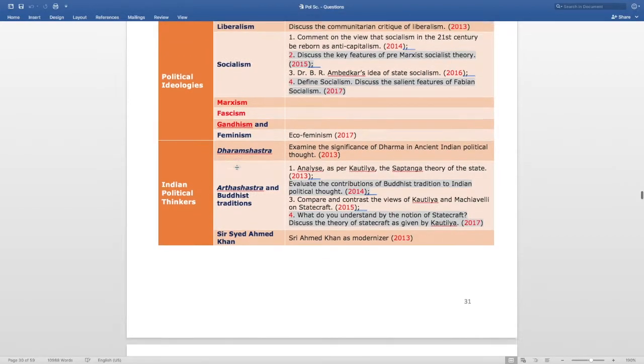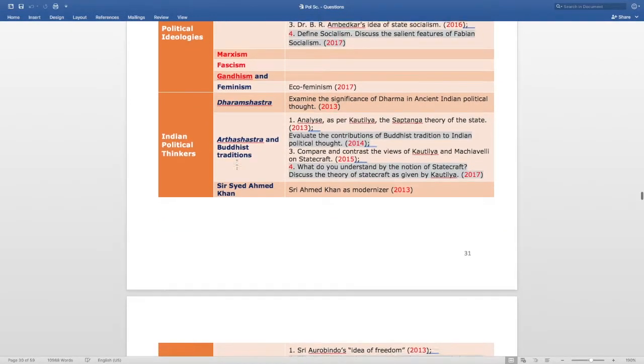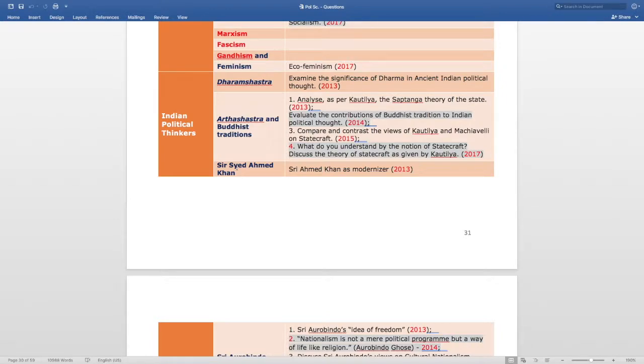Now the next topic is Indian political thinkers. The questions from its subtopic, that is Dharma Shastra, is asked in 2013, that is examine the significance of dharma in ancient Indian political thought. The next question is asked from the Arthashastra and Buddhist traditions. That is, analyze as per Kautilya the Saptanga theory of the state. This question is asked in 2013.